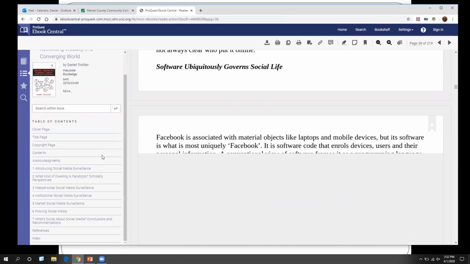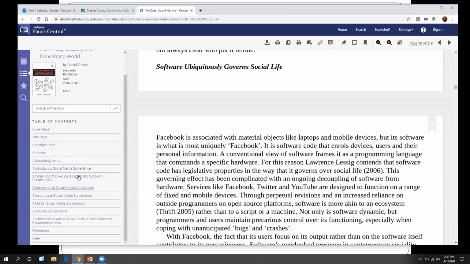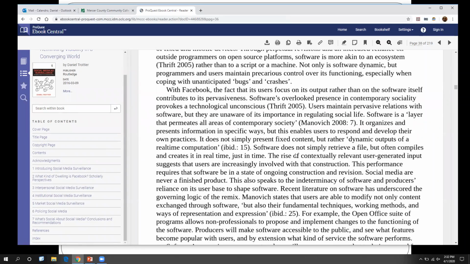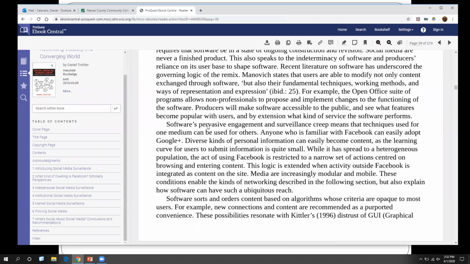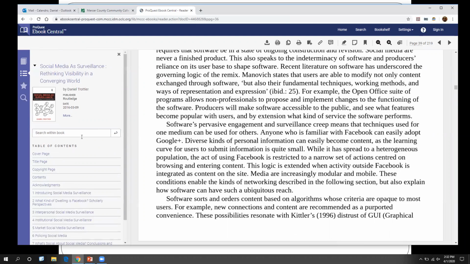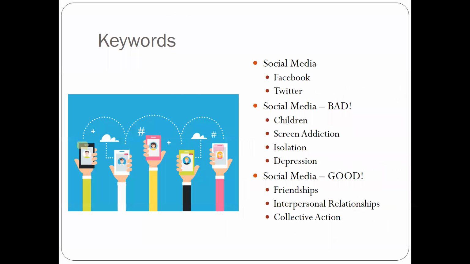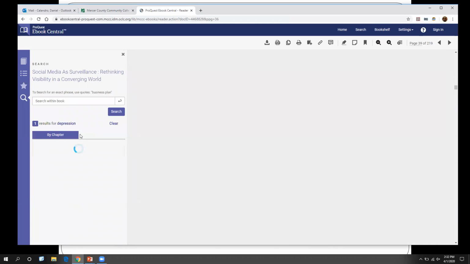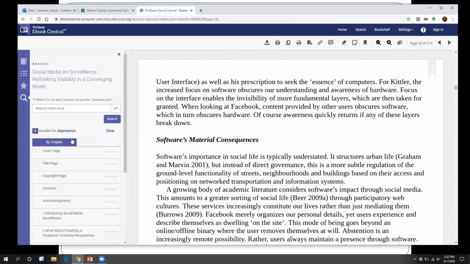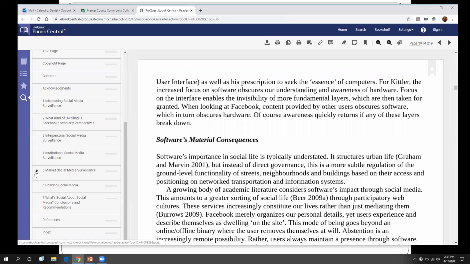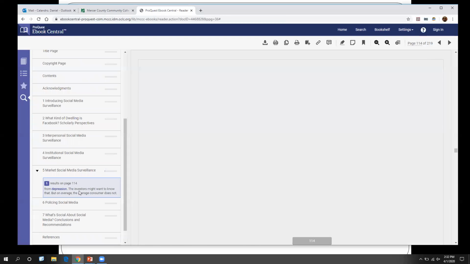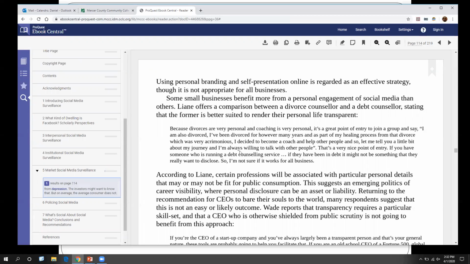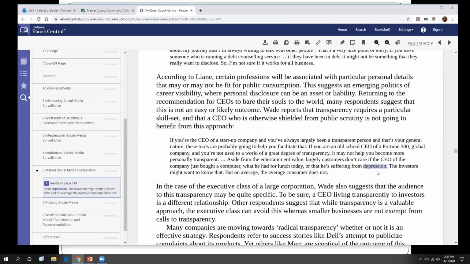You'll see over here on the left too that you've got your table of contents. So if you want, you can go through the book this way, or you can scroll through it as well. What's nice about ebrary is that it has the ability to search within the book. So if you're interested in a particular phrase or idea, again, you can take a look at your keyword terms, plug it in and see what comes up. So here, we're interested in depression. So I'll search, and it'll actually say, okay, here's where the word depression appears in the book. Here it is, chapter 5. I can click on it, and I can click on it again. That says on page 114, it's taking me to where my keyword term is, and there it is.